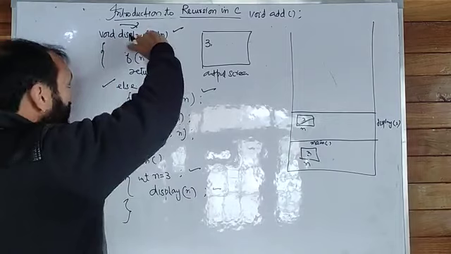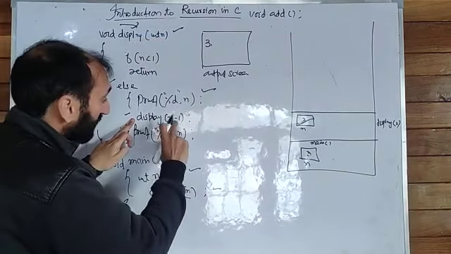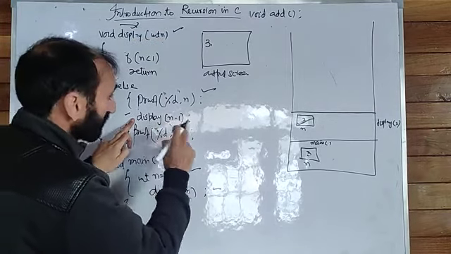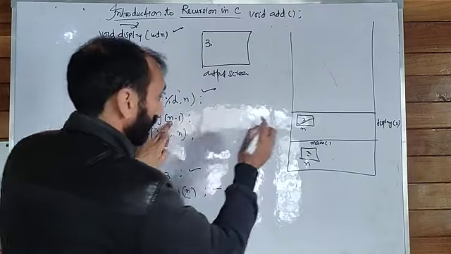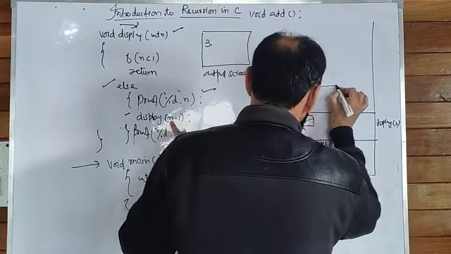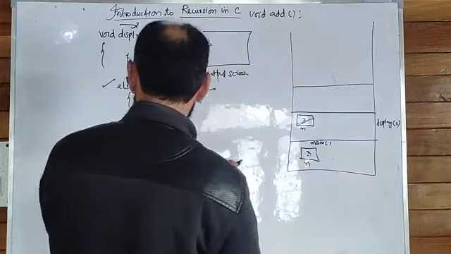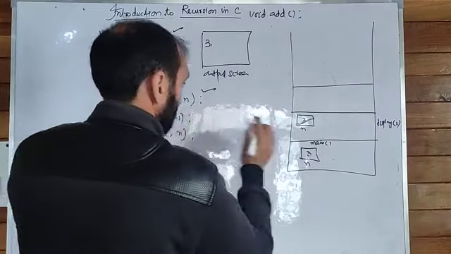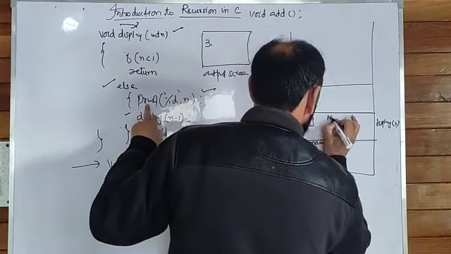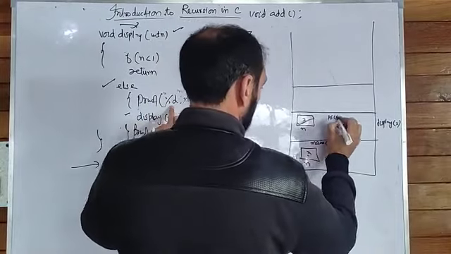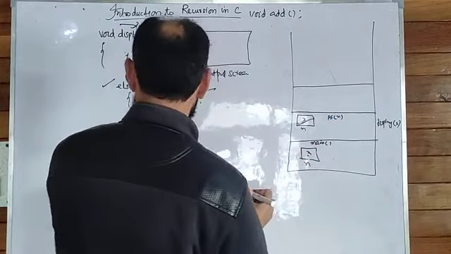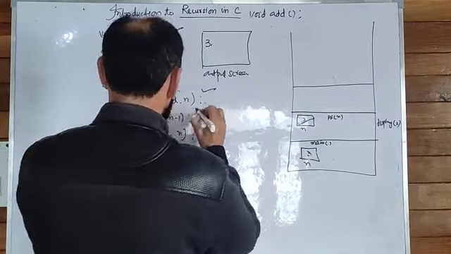This display function is going to call itself again, but by passing n minus 1. What is n minus 1? Go here, this is another call, and execute. First I will write the statements here: the printf n, that is executed.